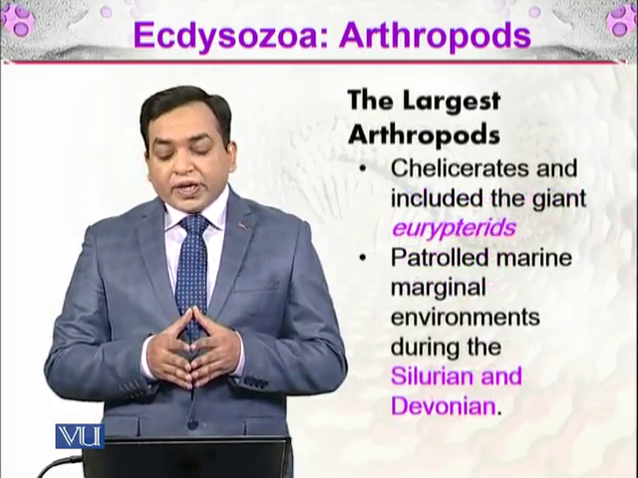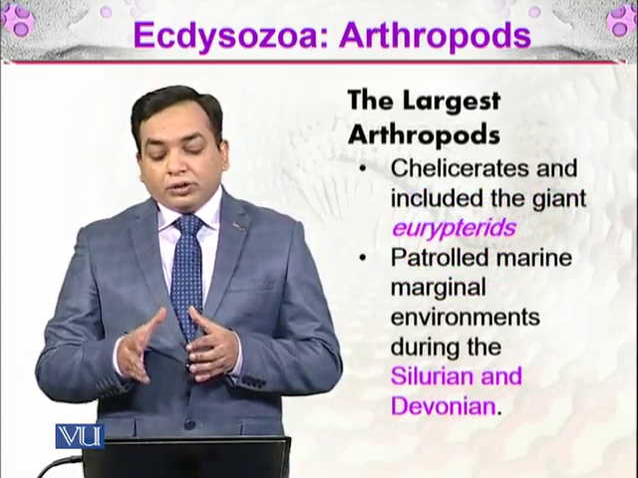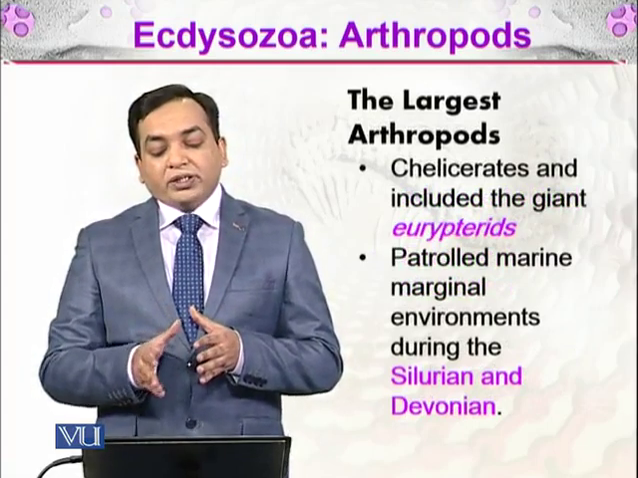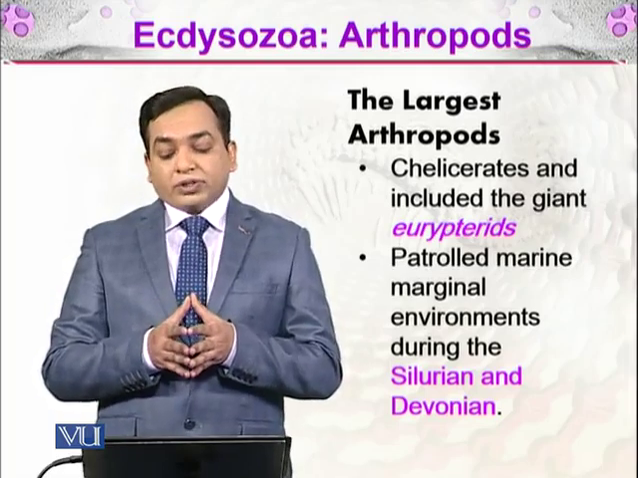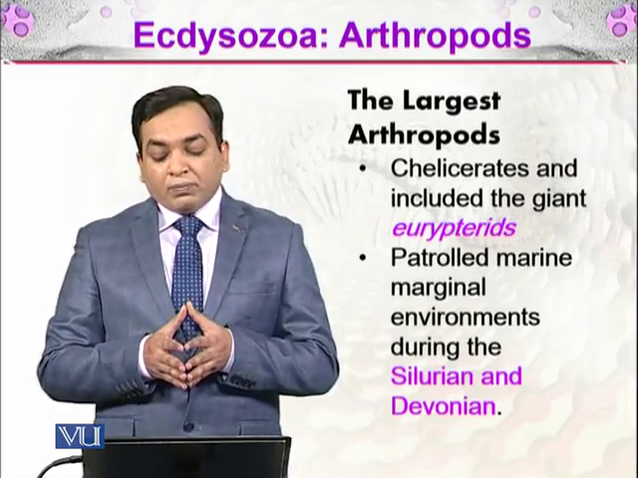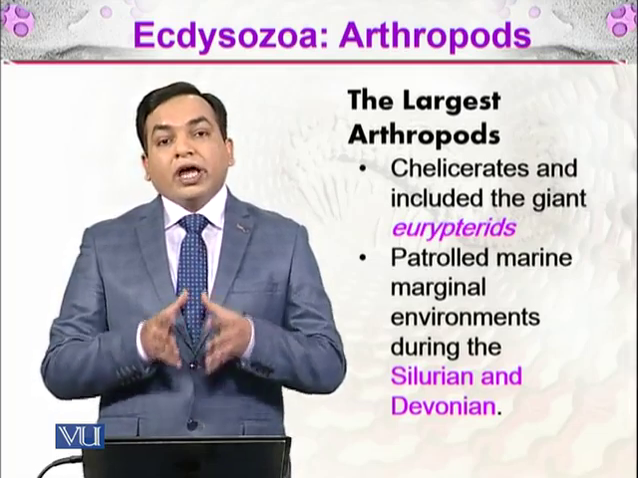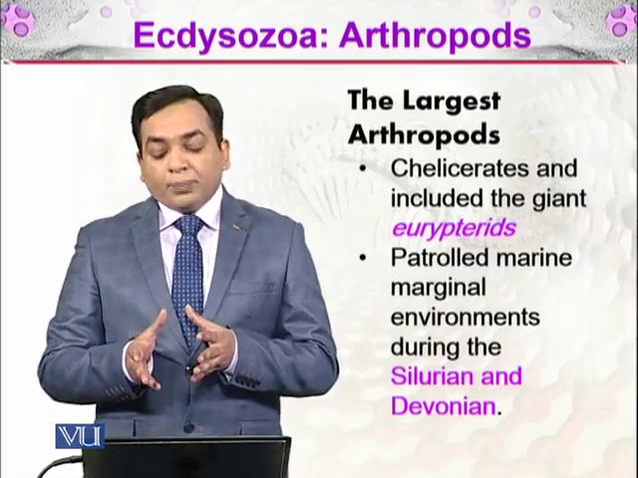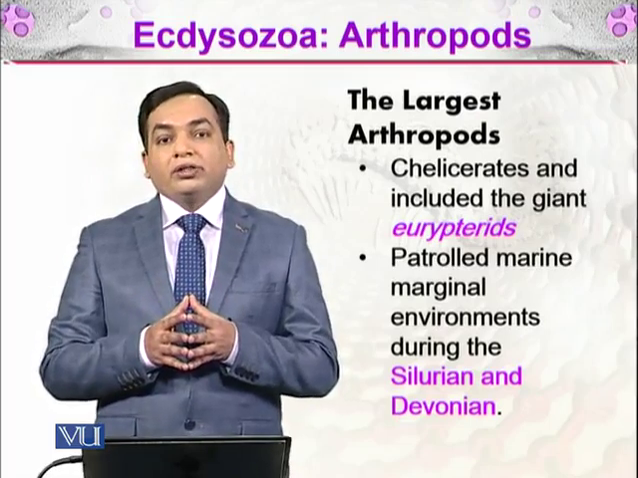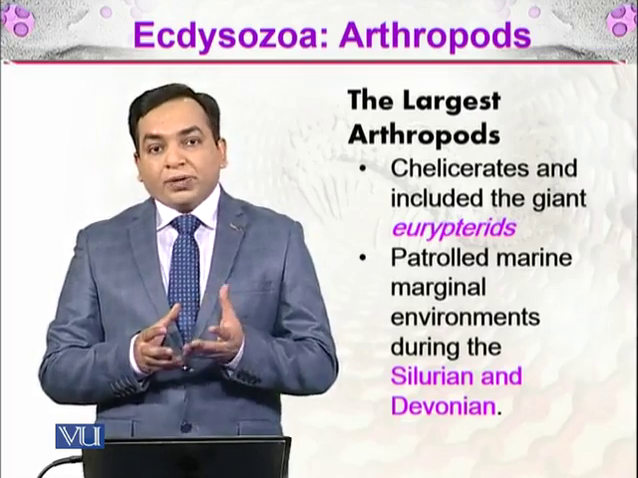So chelicerates and eurypterids are included among the largest arthropods, and they patrolled the marine marginal environment during the Silurian and Devonian periods. Eurypterids are also called the ocean scorpions.